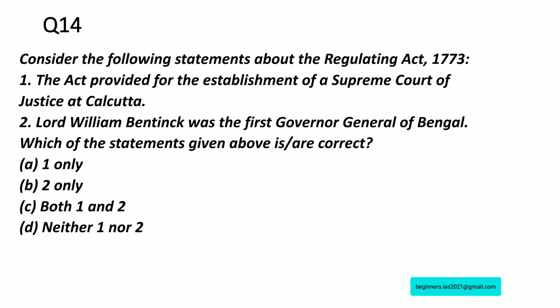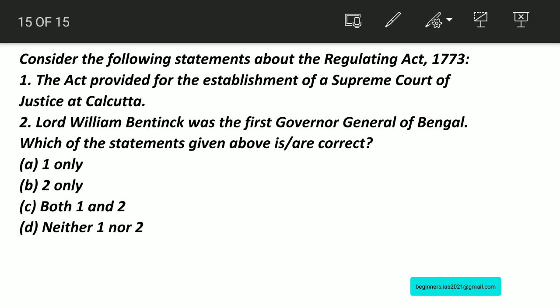Consider the following statements regarding the Regulating Act of 1773. This is also discussed. Anyhow, let us see. Statement number 1: The Act provided for the establishment of a Supreme Court of Justice at Calcutta. Statement number 2: Lord William Bentinck was the first Governor General of Bengal. Here we have to identify the correct statement.